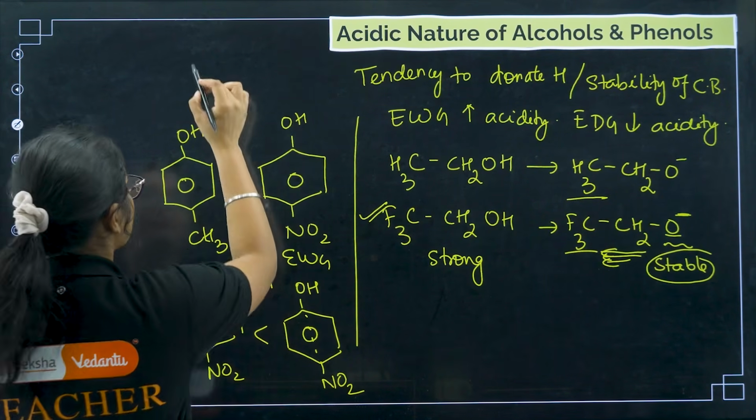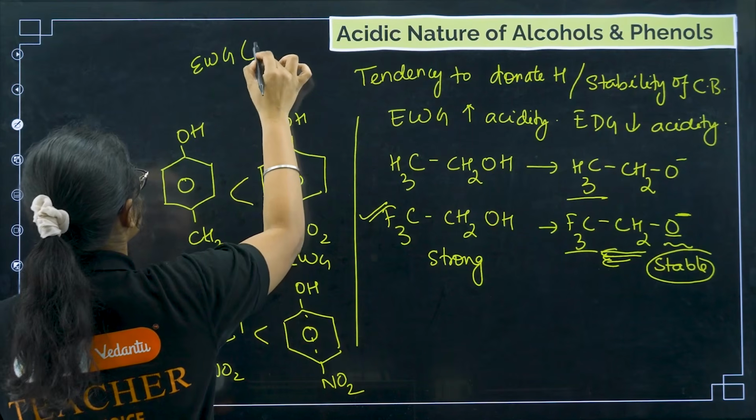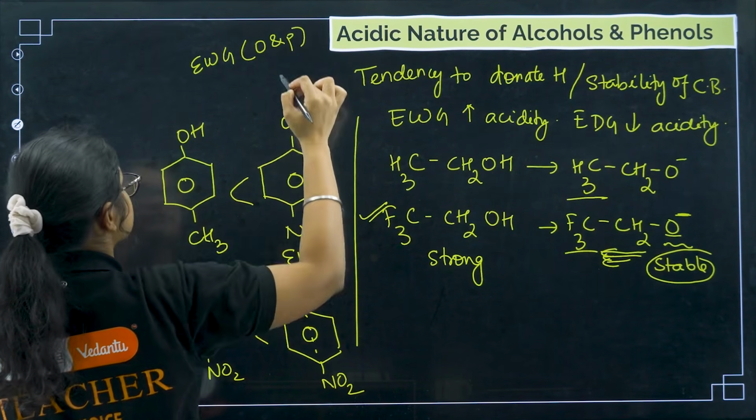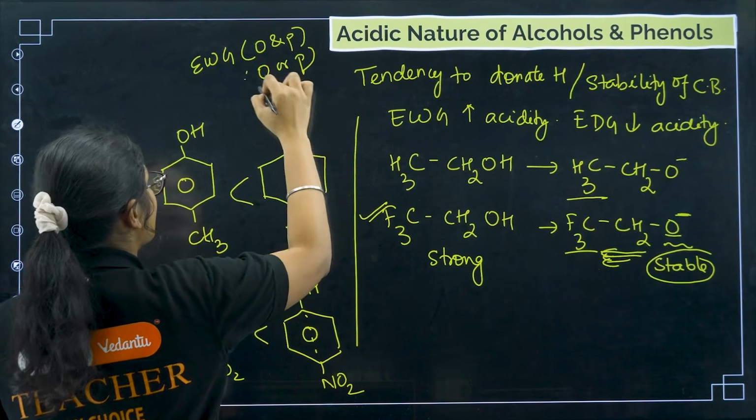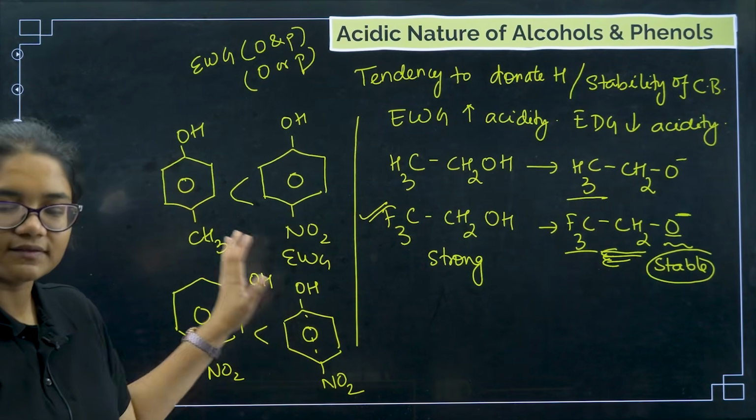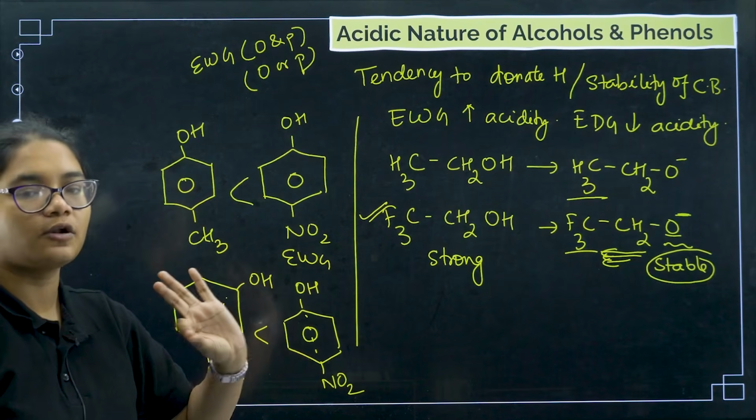Okay, so you should remember that an electron withdrawing group should be present at the ortho or para position. Then the acidity will be more. This is the concept. If this is known, you can solve any question.